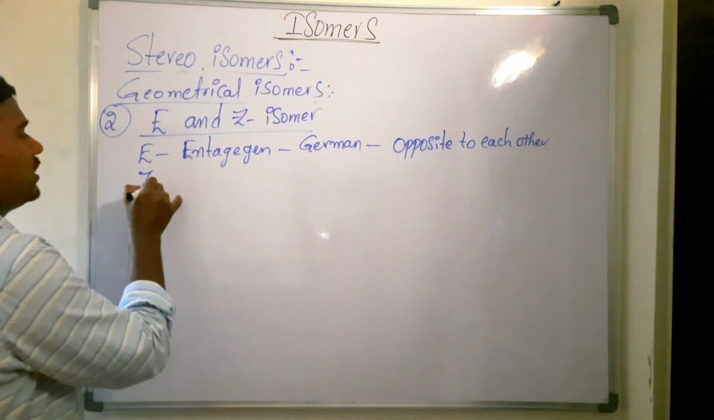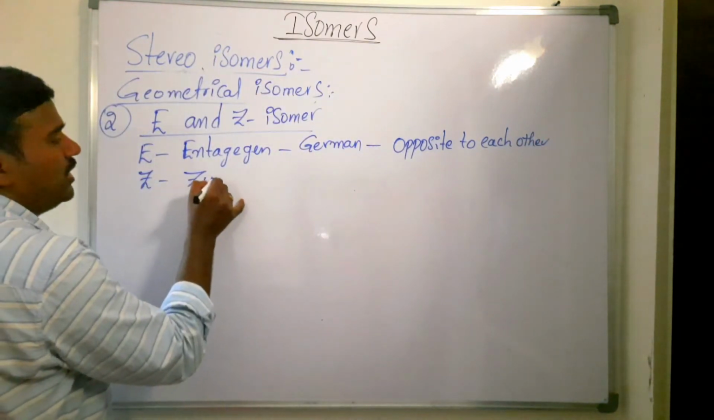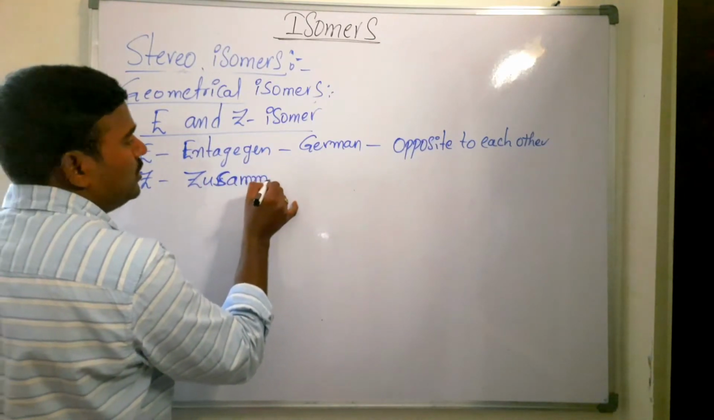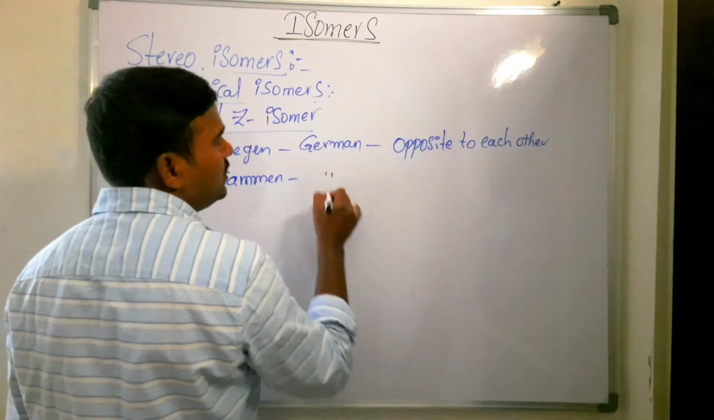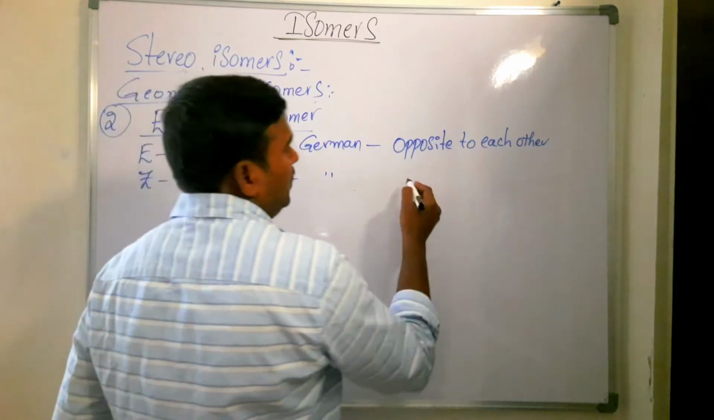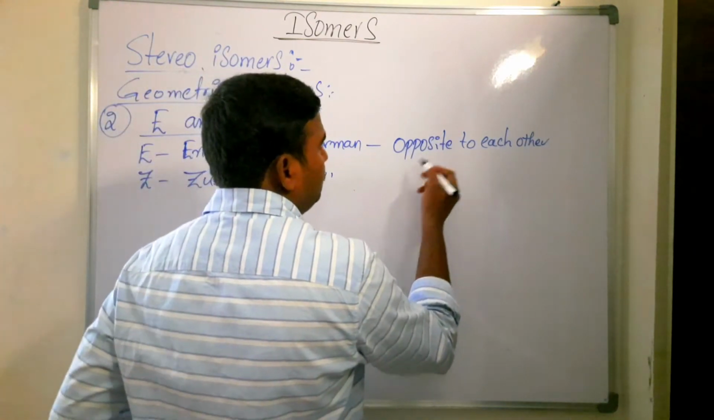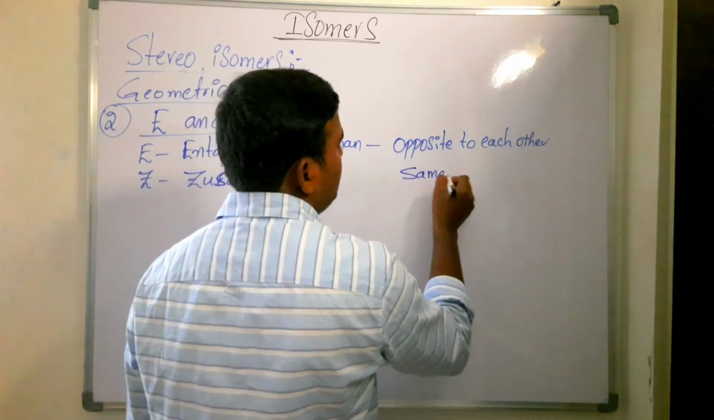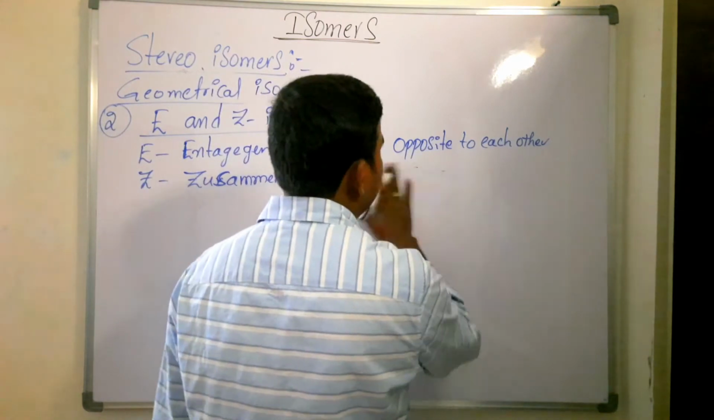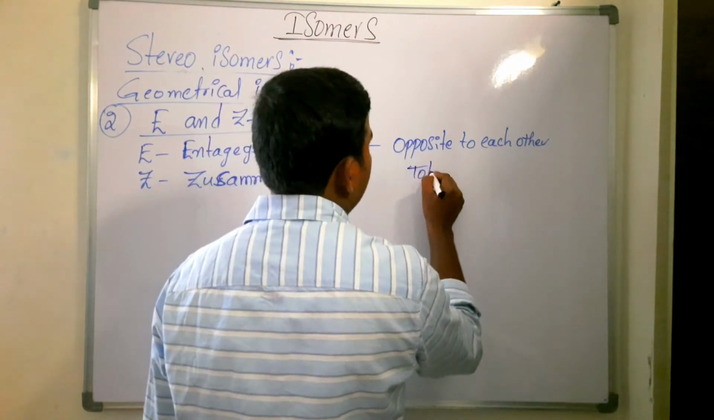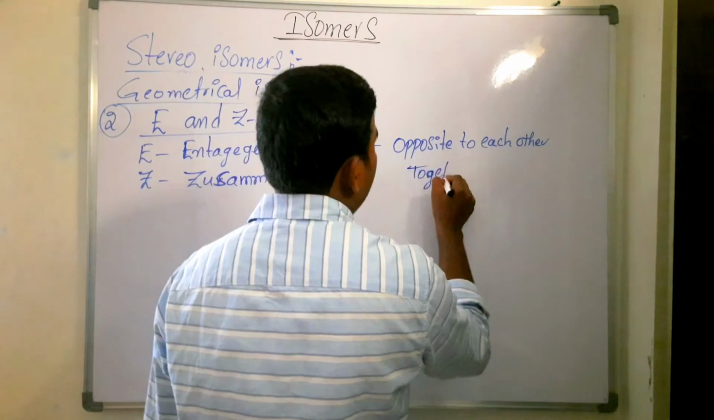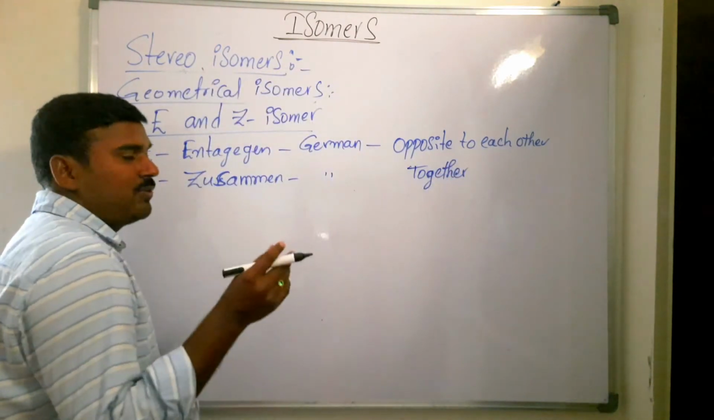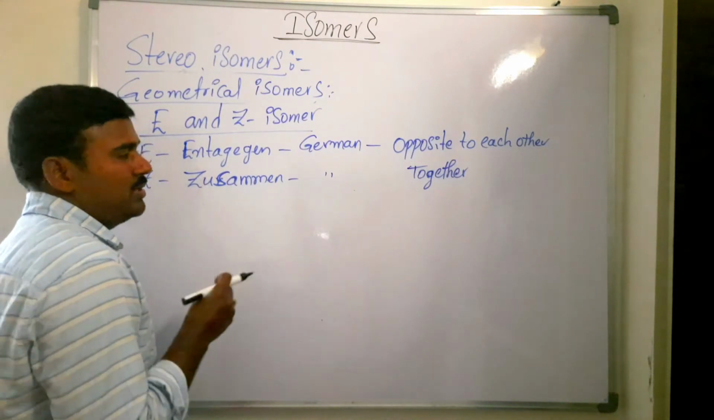So Z indicates what? Z indicates zusammen. Zusammen is also a German word, which means together. So E is opposite to each other, and Z indicates together, that is, same priority groups are on the same side.